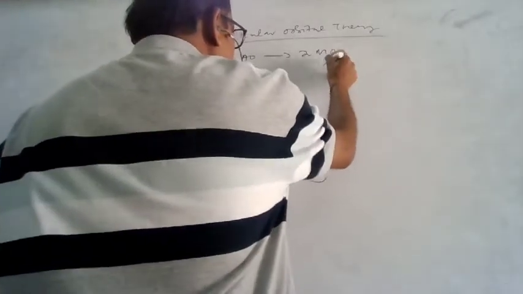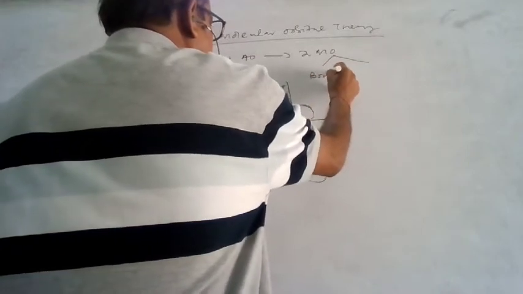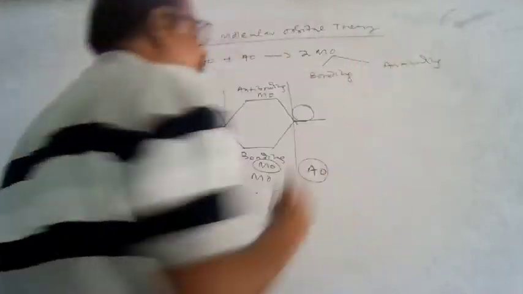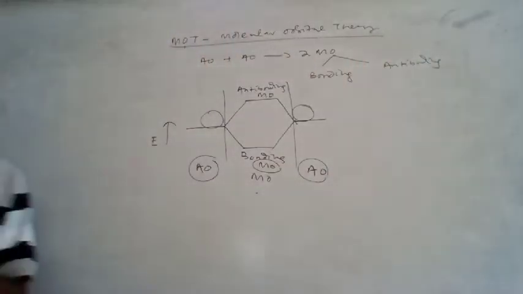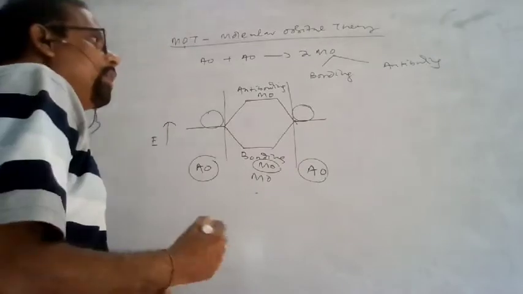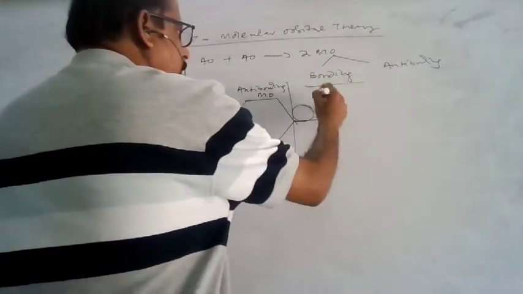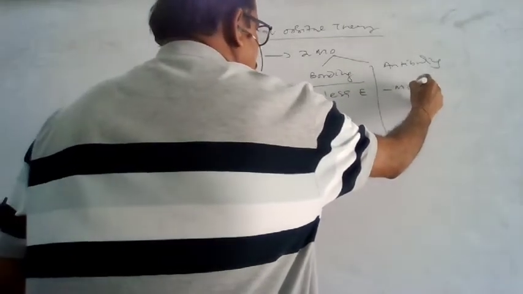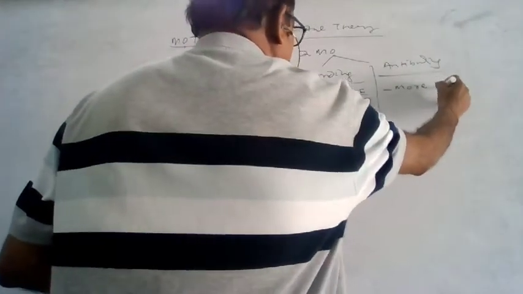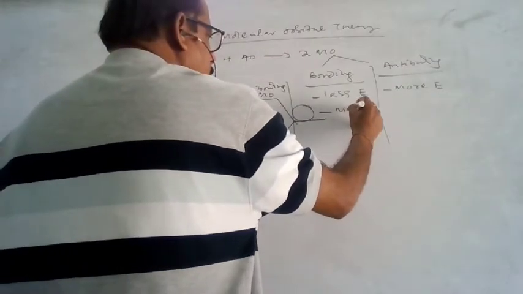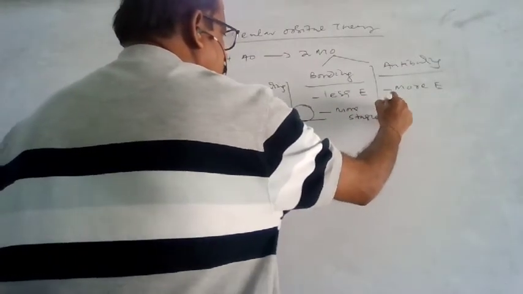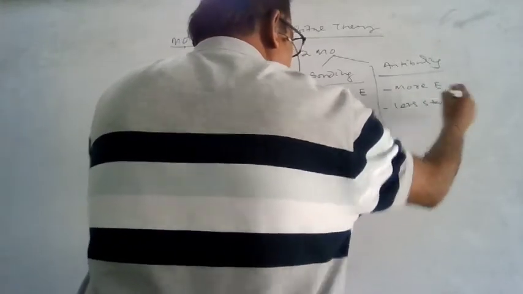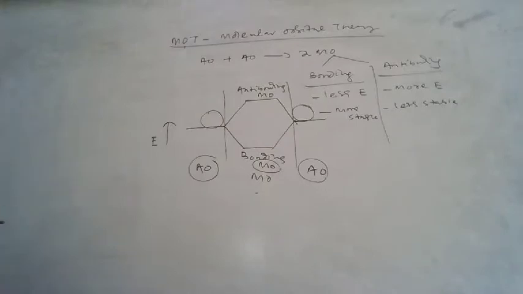The bonding molecular orbital possesses less energy, but the antibonding possesses more energy. The bonding one is more stable because energy is inversely proportional to stability.